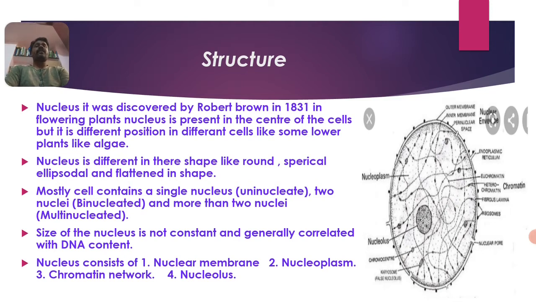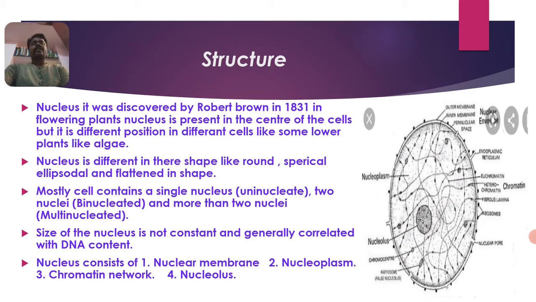In most of the cells the nucleus is present at the central region, but in a few cells the nucleus is slightly away from the center, as in lower organisms of plants like algae, and in some animal cells it is present at the peripheral region of the cell.